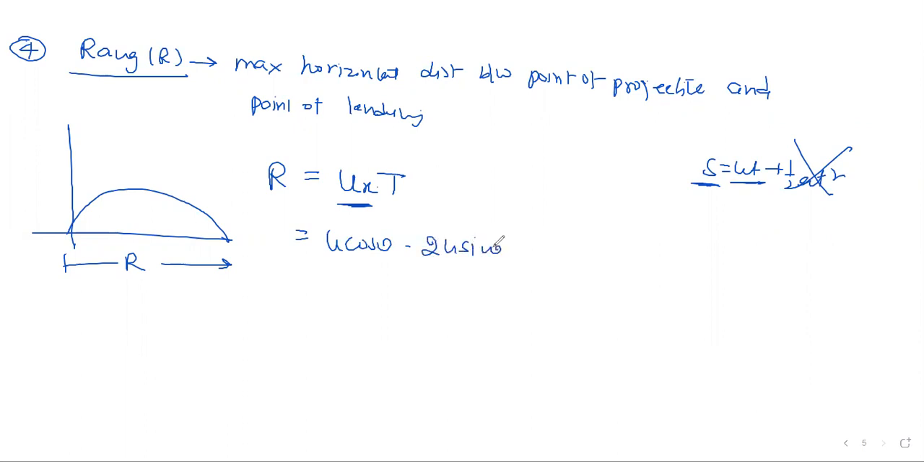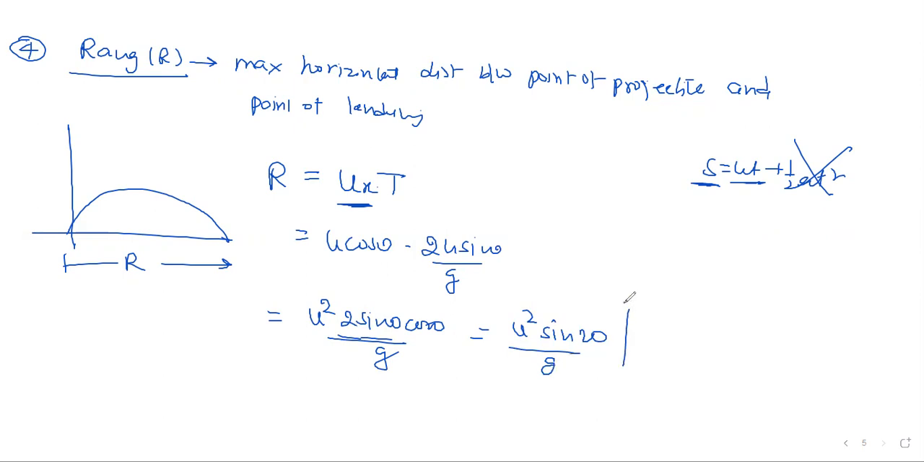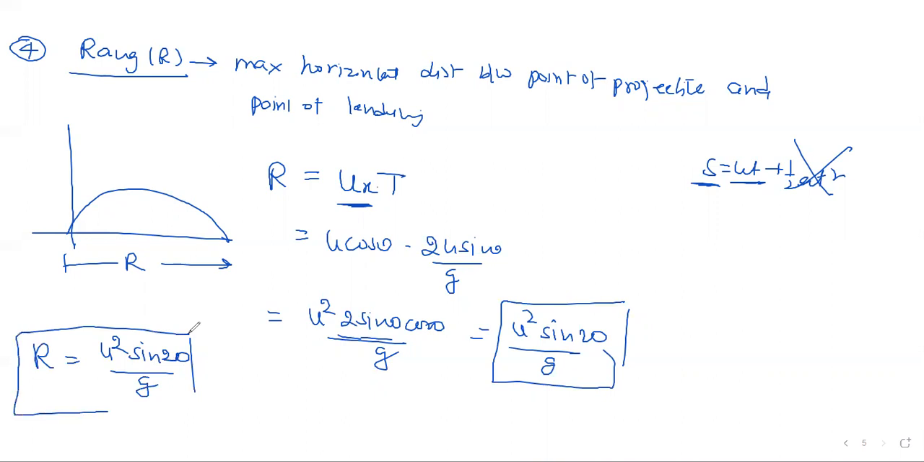Time of flight you have learned just now: 2u sine theta by G. So this we can also write this way: u square 2 sine theta cos theta by G. And 2 sine theta cos theta is also called sine 2 theta, right? So u square sine 2 theta by G. This is called your range. Once more, writing clearly here, R is equal to u square sine 2 theta by G. This is called your range.